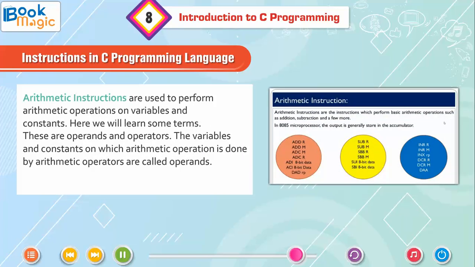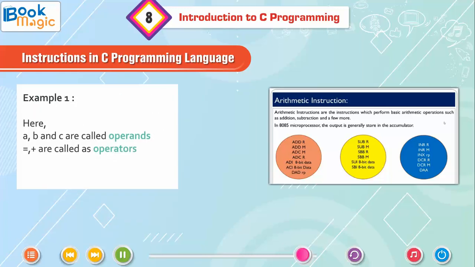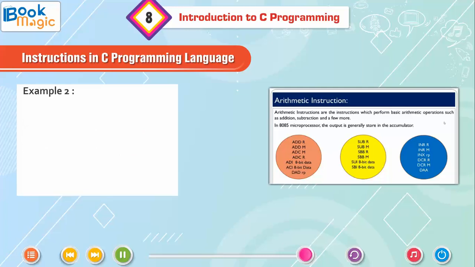Arithmetic instructions are used to perform arithmetic operations on variables and constants. Here we will learn some terms: operands and operators. The variables and constants on which arithmetic operation is done by arithmetic operators are called operands. Example 1: here A, B and C are called operands. The equal sign and plus are called operators.